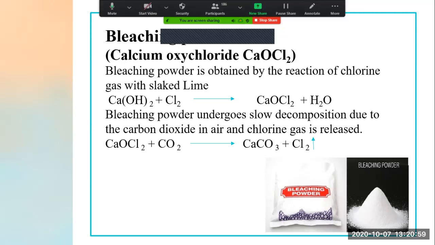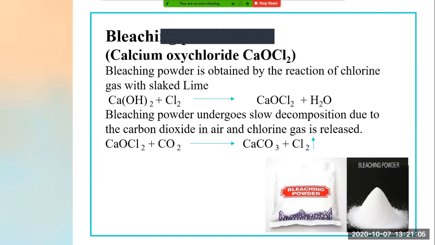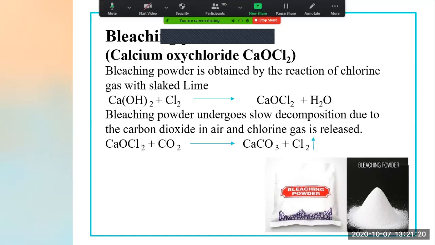Why? Because in air, which gas is present? Carbon dioxide gas is present. And this carbon dioxide gas reacts with calcium oxychloride, that is bleaching powder, and what is formed? Calcium carbonate, and chlorine gas is released.